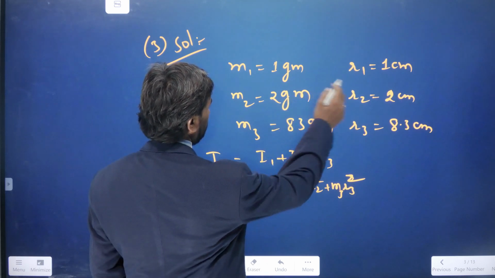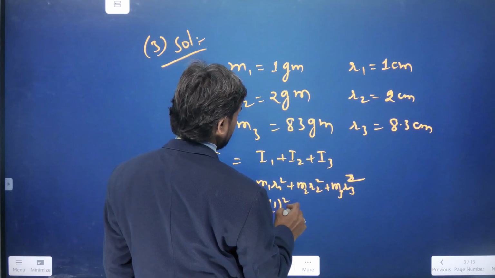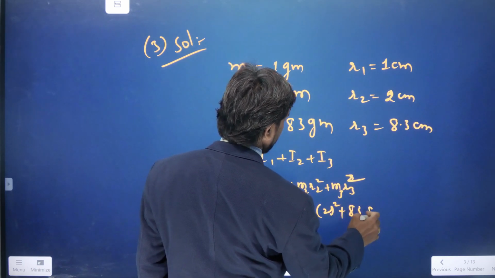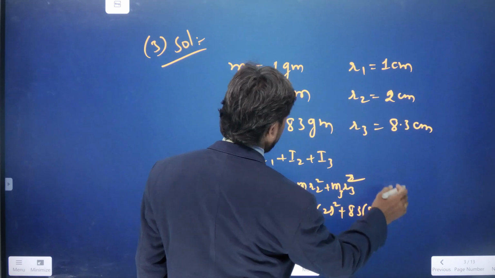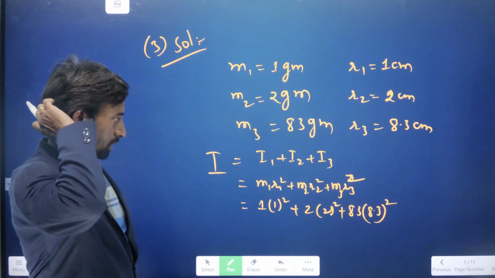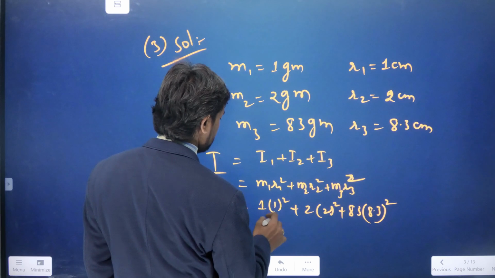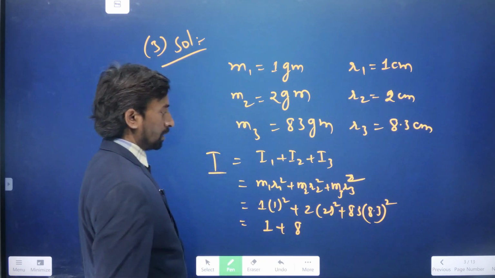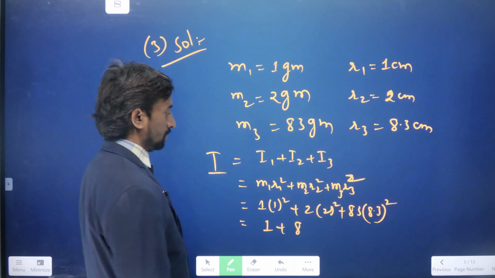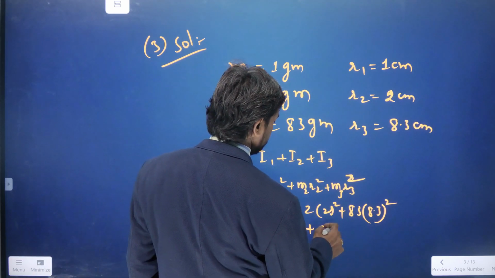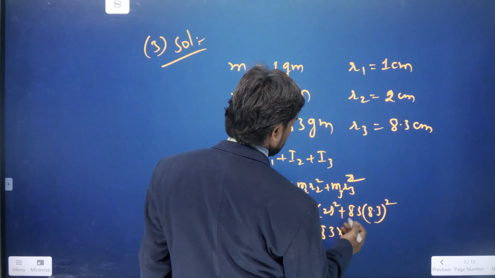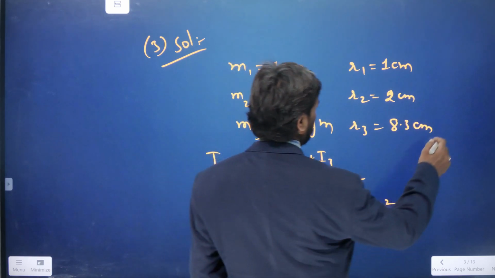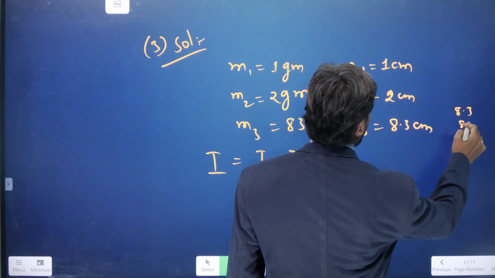So first one, M1 into 1 whole square. M2 is 2 into 2 square. And M3 is 83 into 8.3 whole square. So what can I write here? This is 1, plus 2 square means 4, 4 into 2 is 8, plus 83 into 8.3 whole square. 8.3 whole square means 8.3 into 8.3.